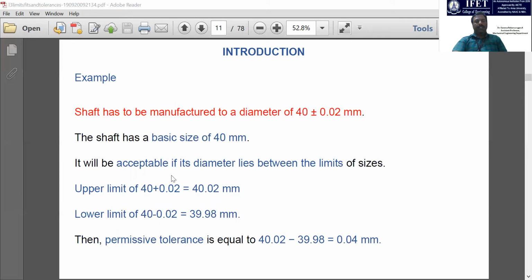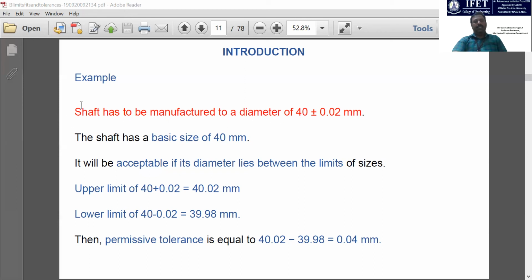This is one of the examples, the shaft example. A shaft can be cylindrical, square, or of rectangular cross section, because a shaft is a component that transmits power from one end to another. Here it is cylindrical, as you can see the term diameter.